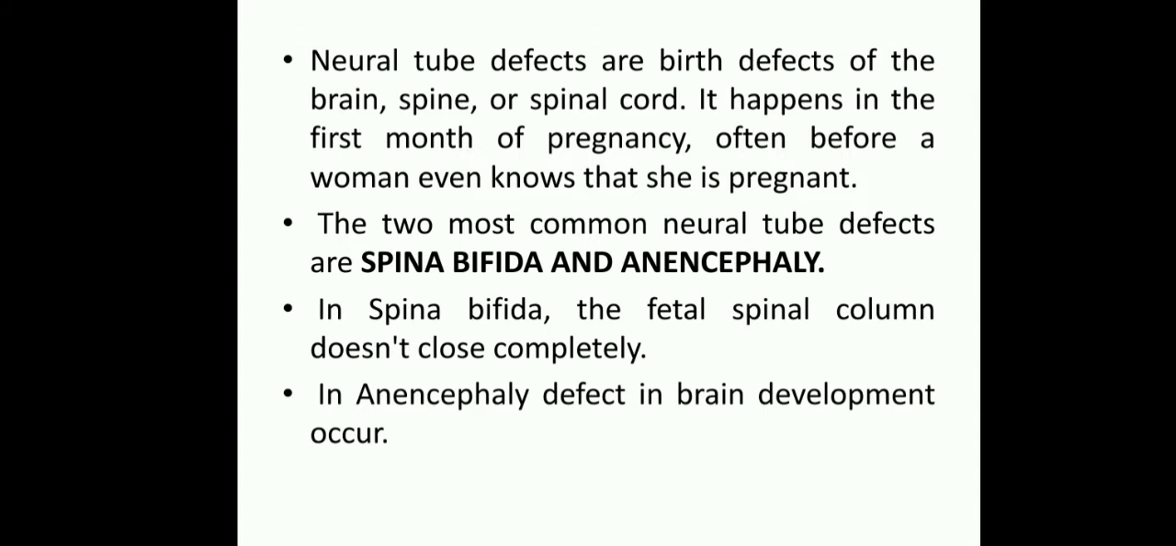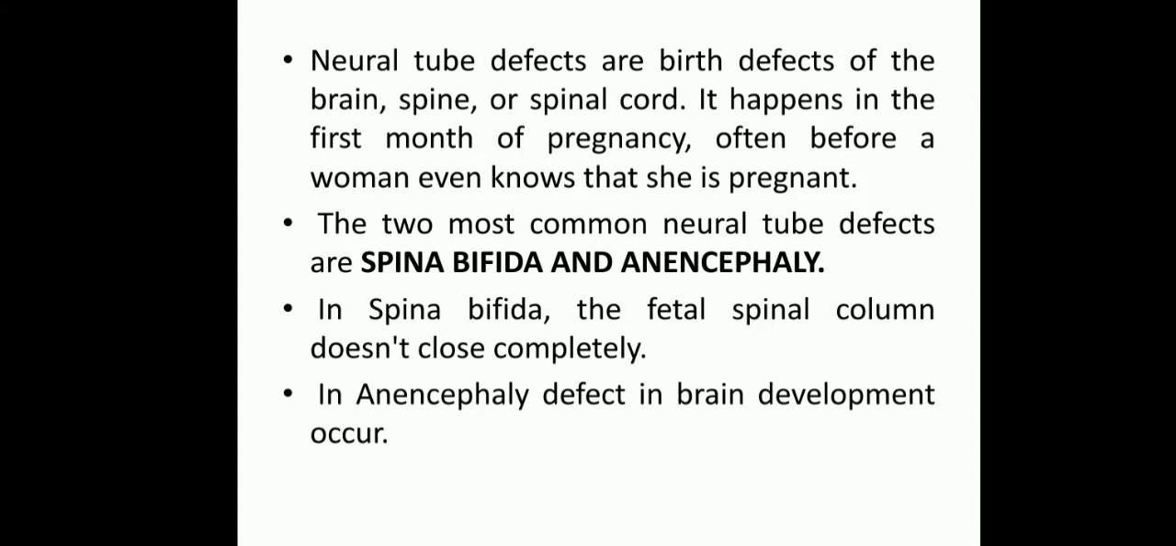The two most common neural tube defects are spina bifida and anencephaly. Spina bifida is a spinal cord defect, and the second one, anencephaly, is a brain defect. These two conditions we will most commonly identify. In spina bifida, the fetal spinal column does not close completely. Normally the spinal column is completely closed, but in this condition it is open. And in anencephaly, a defect in brain development occurs.